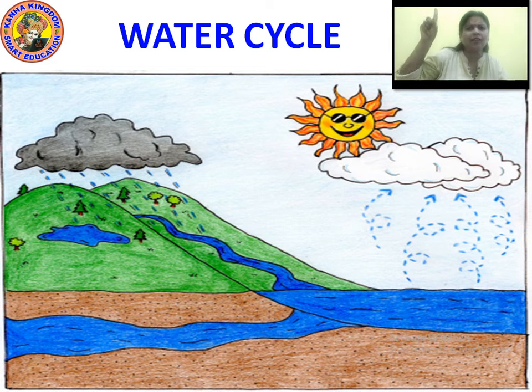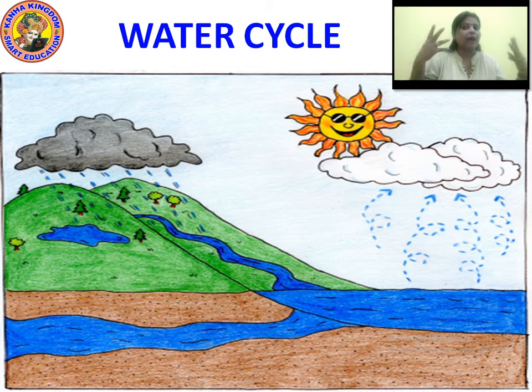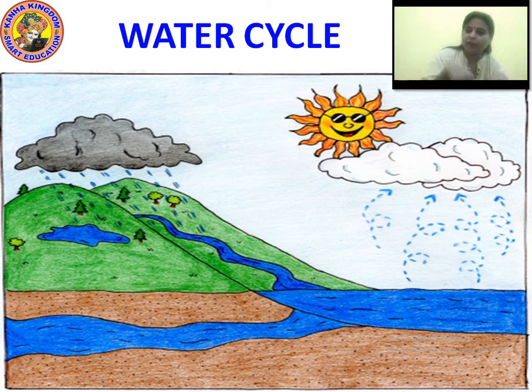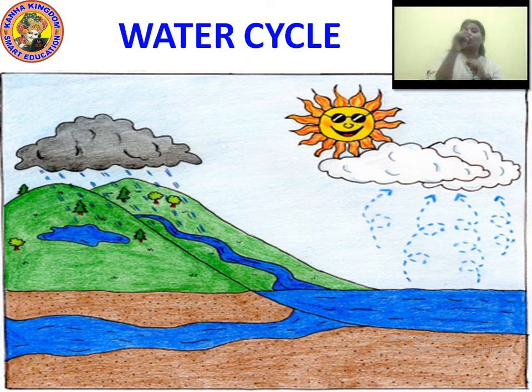Have you seen the black color clouds when there is heavy rainfall? So those black color clouds condense, and after that the water falls back to the earth, and see, the water is coming down and again getting mixed with the river or the sea. This is called the water cycle.